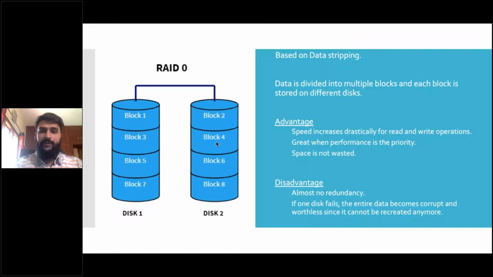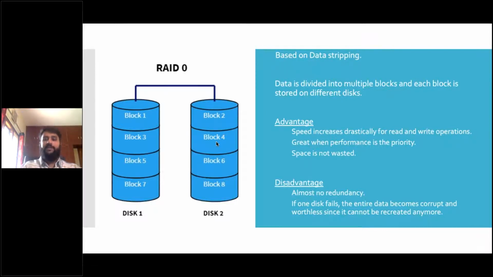It will take care of all of that, and this is really fast. This is used when performance is really a big priority, and space is also not wasted. You won't understand right away what I mean by space is not wasted. If you see further levels of RAID, you'll understand what I mean.